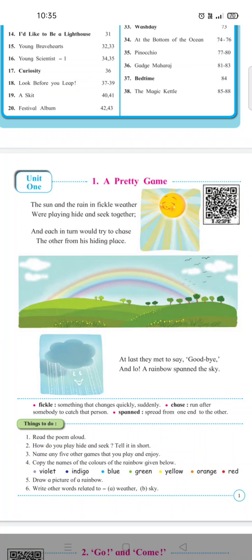Now, how many colors is the rainbow having? The rainbow is having 7 colors. Now, what are the 7 colors of the rainbow? We will name the colors of the rainbow: violet, indigo, blue, green, yellow, orange and red. And the last picture is of the cloud which is raining very heavily. Now we will start reciting the poem.